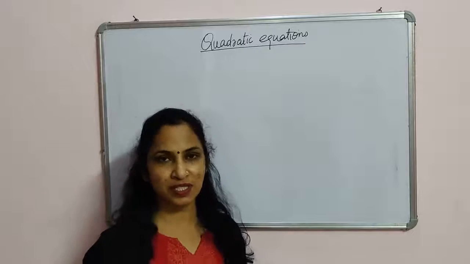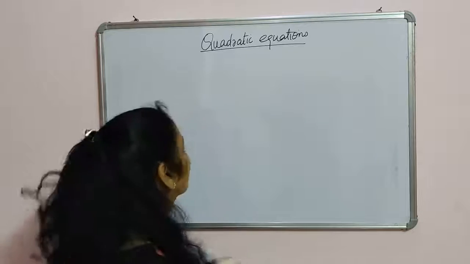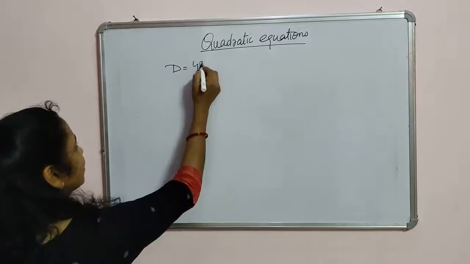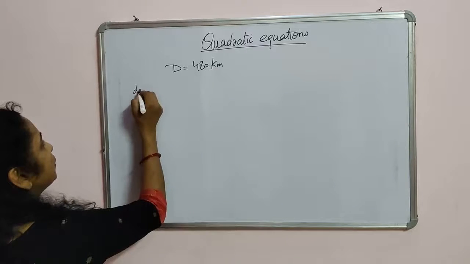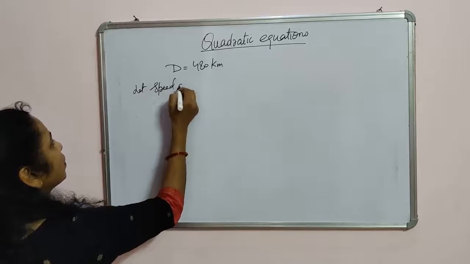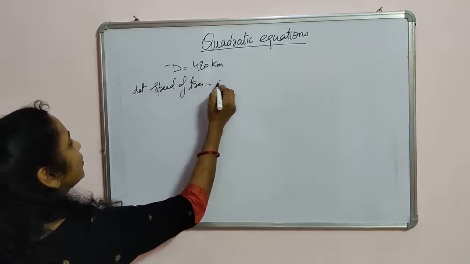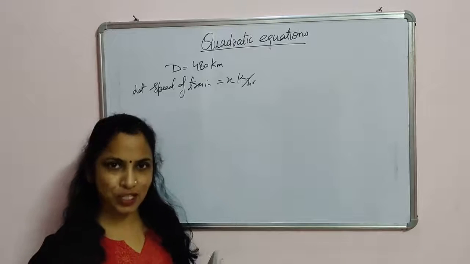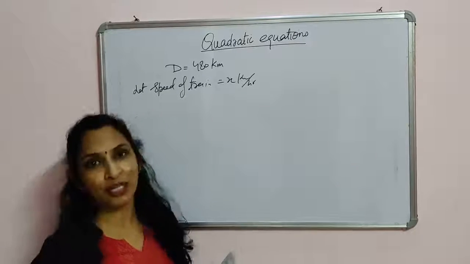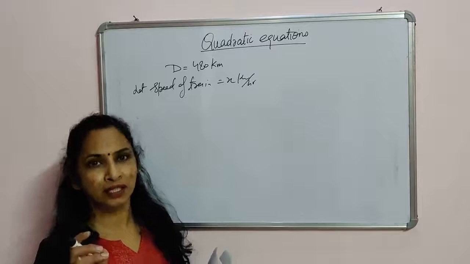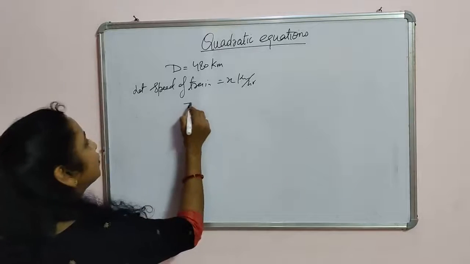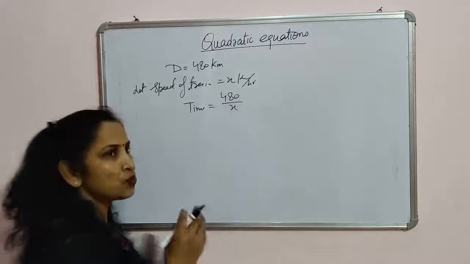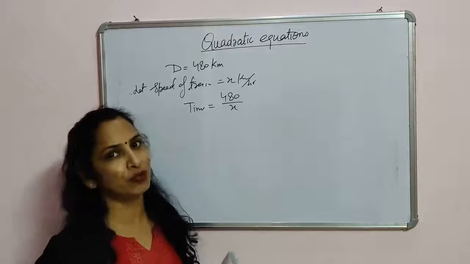So in such questions, we let the speed of the train be equal to x. In the question the distance is given, it is 480 km. Let the speed of the train be x km per hour. If the speed is x km per hour and it has to cover a distance of 480 km, the time taken is distance upon speed, which is 480 upon x. So this was the time taken by the train to cover the distance of 480 km.